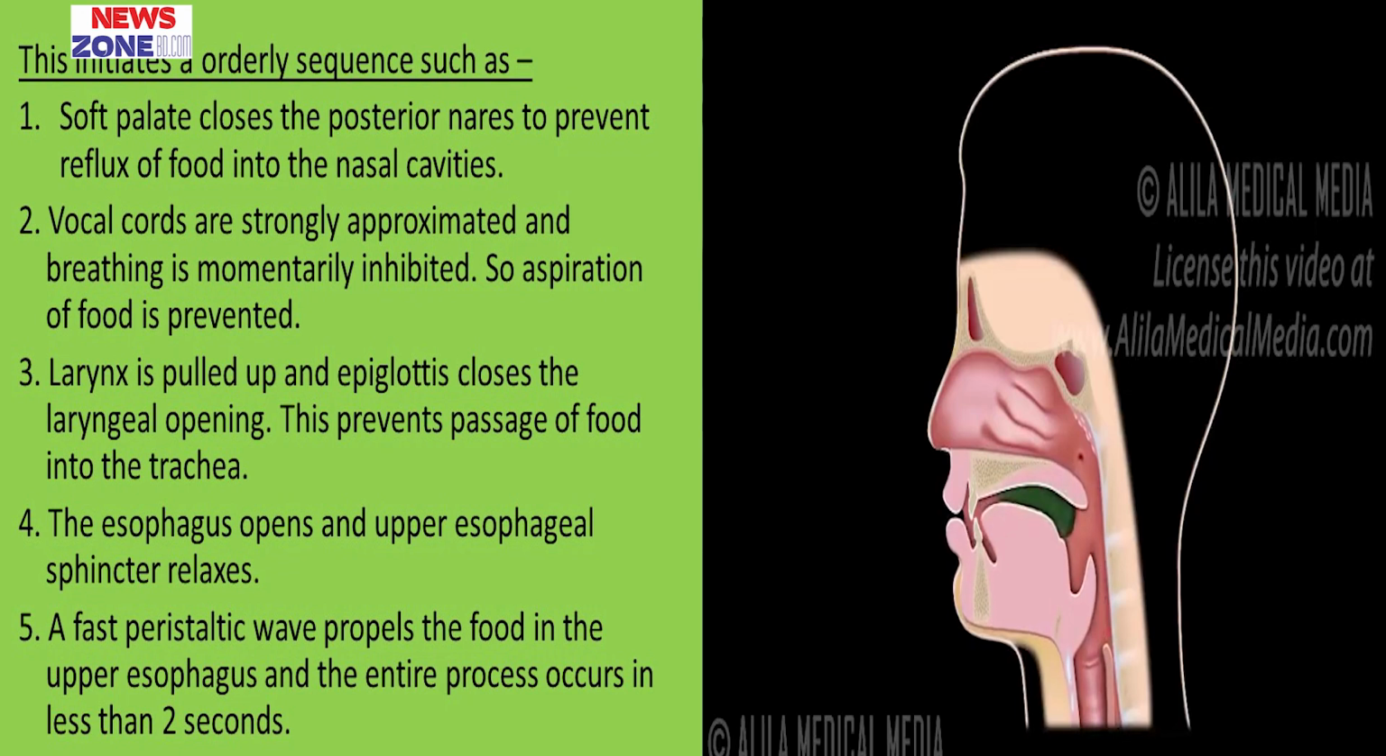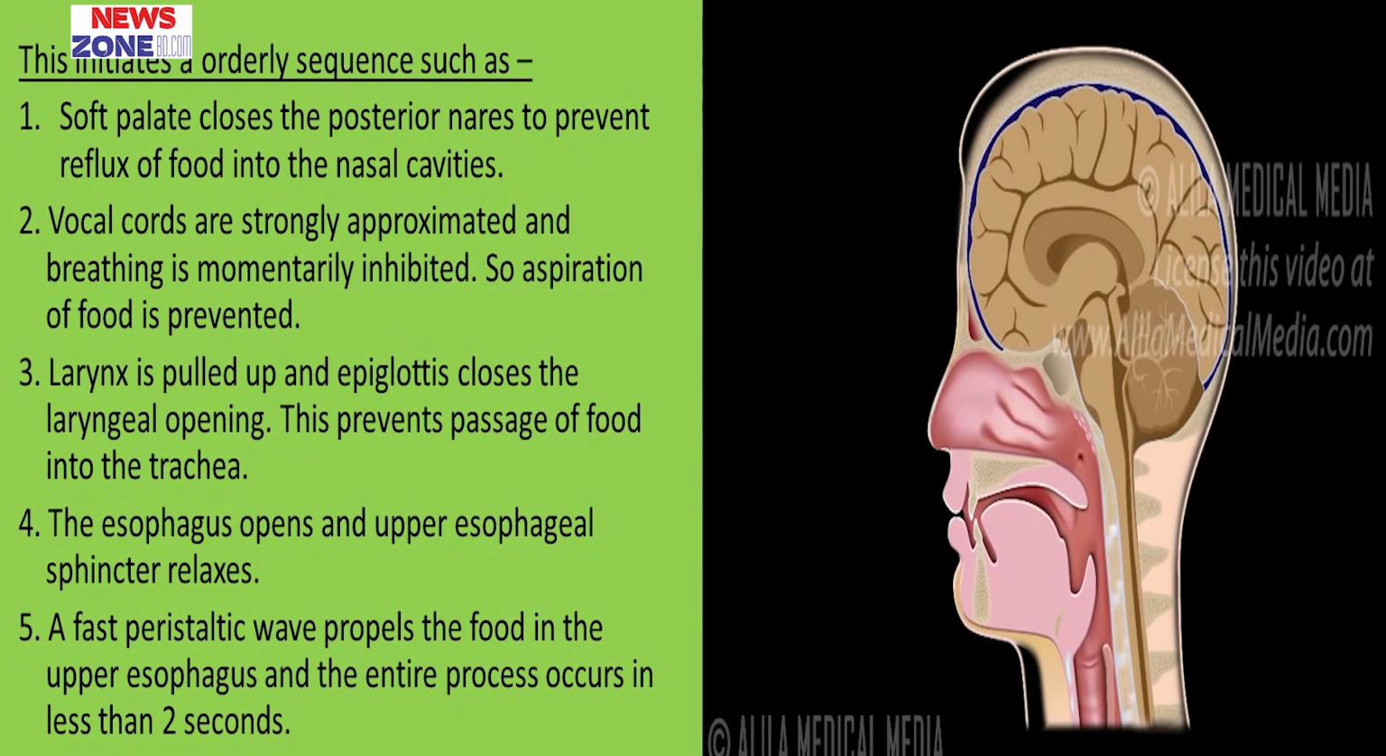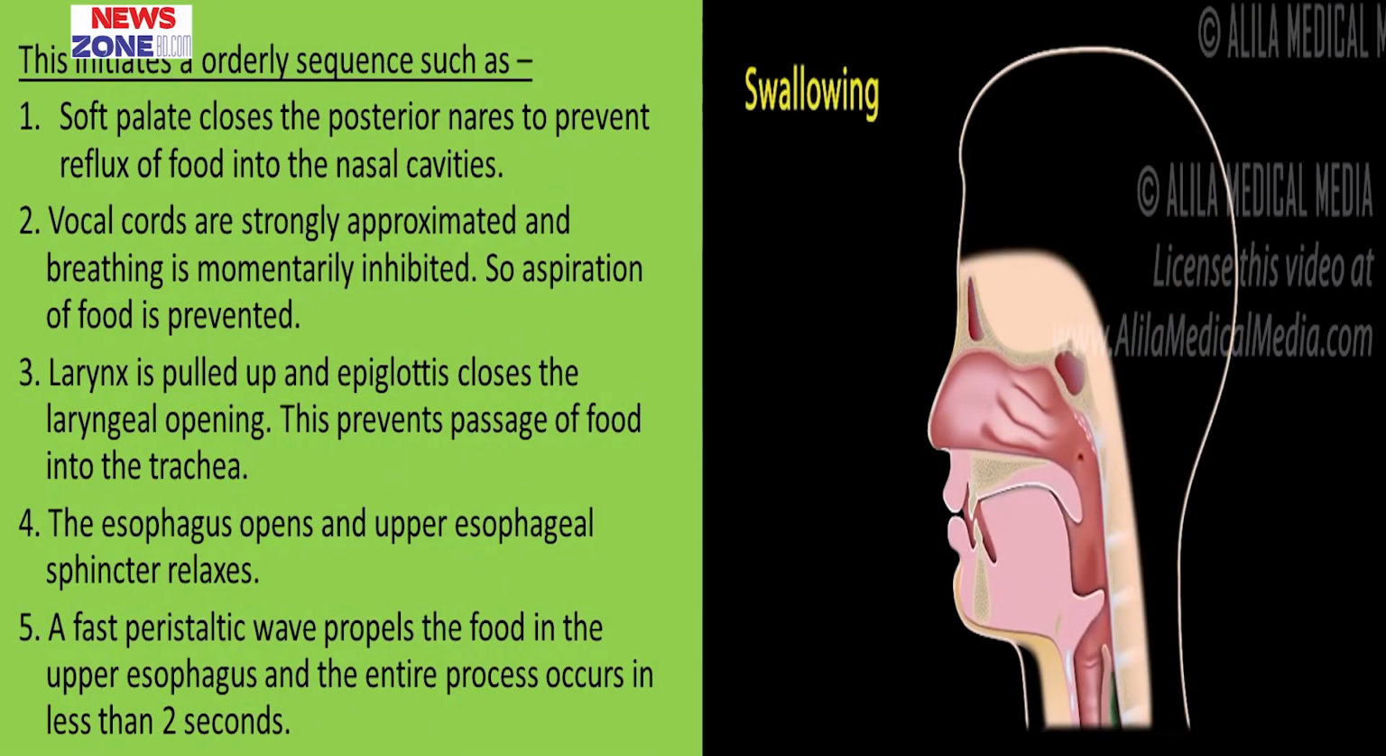We know that in this area the soft palate acts as the traffic police. So the soft palate closes the posterior nares so that food cannot enter into the nasal cavity. Then the vocal cords are strongly approximated and breathing is momentarily inhibited. So aspiration of food is prevented. The larynx is pulled up and the epiglottis closes the laryngeal openings, and this prevents the passage of food into the trachea.